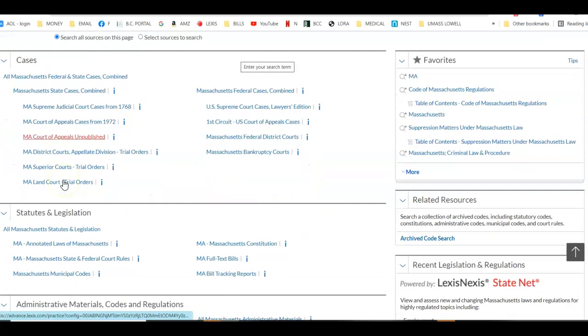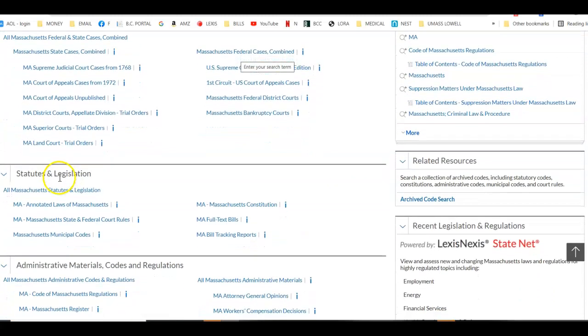You navigate down here, you see the next thing here is Massachusetts statutes and legislation. This says all Massachusetts statutes and legislation, okay? So when I ask you to look for the Massachusetts statute, I'm asking you to go down to here under Mass Annotated Laws. That's what we call the statutes in Massachusetts, the annotated laws. So you need to click on that.